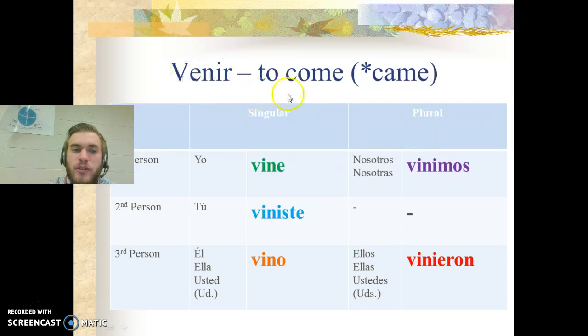And the last one for this category is venir, which means to come. The past tense would be came. And let's go ahead and take a look at our forms. Vine, viniste, vino, vinimos, vinieron.